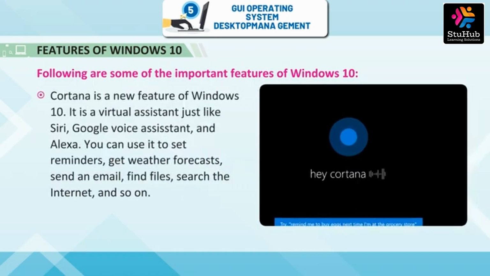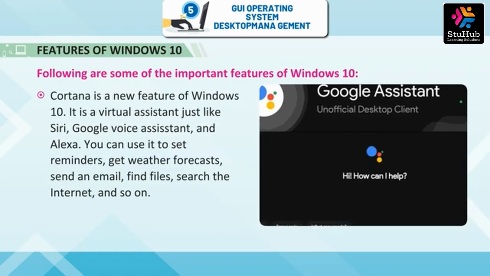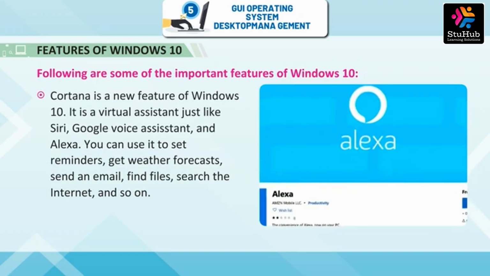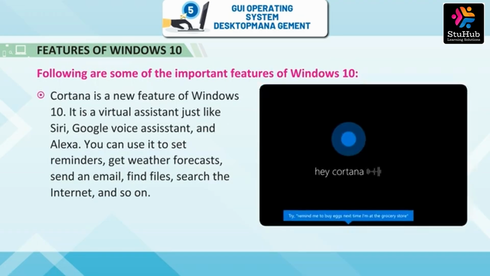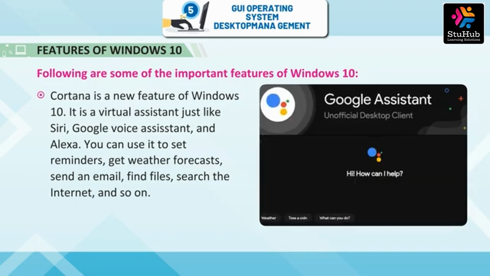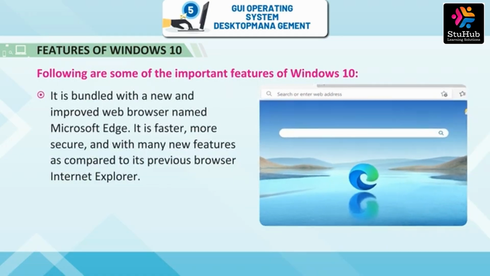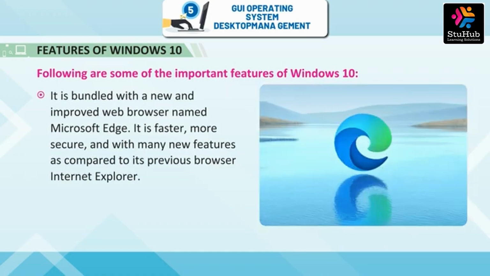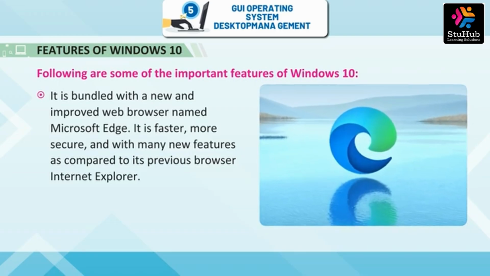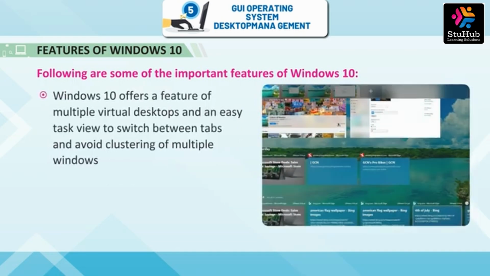Cortana is a new feature of Windows 10. It is a virtual assistant just like Siri, Google Voice Assistant, and Alexa. You can use it to set reminders, get weather forecasts, send an email, find files, search the internet, and so on. It is bundled with a new and improved web browser named Microsoft Edge. It is faster, more secure, and has many new features as compared to its previous browser, Internet Explorer.